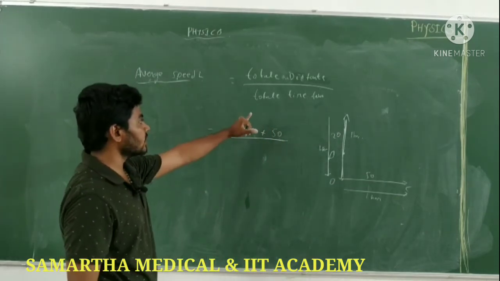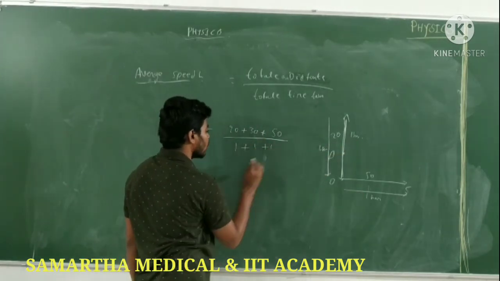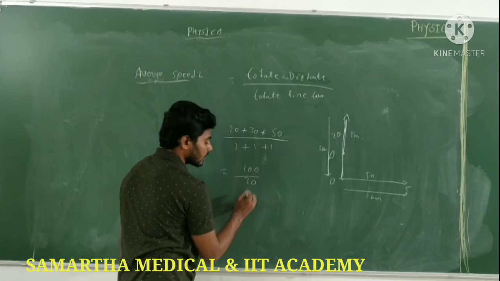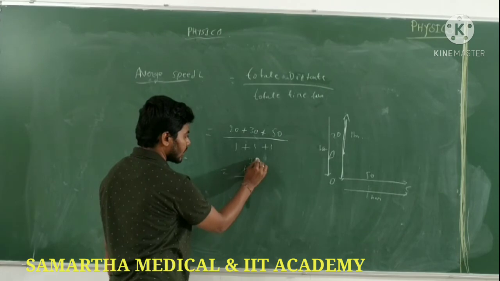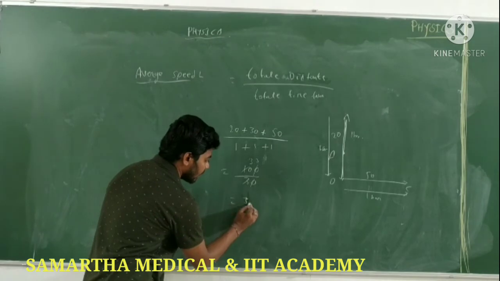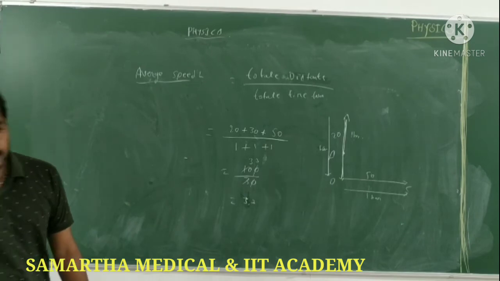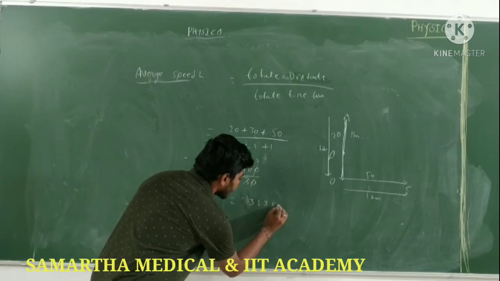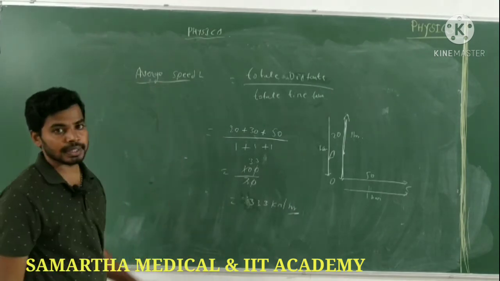This is the total distance. Then the total time taken is 1 hour, 1 hour, 1 hour, 1 plus 1 plus 1. This is 20 plus 30, 50, 50 plus 50, 100, so 100 divided by 3. The answer is 33.3 kilometers per hour. This is the average speed of the particle.